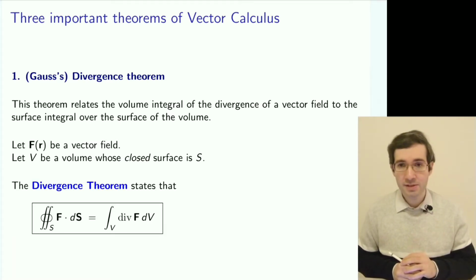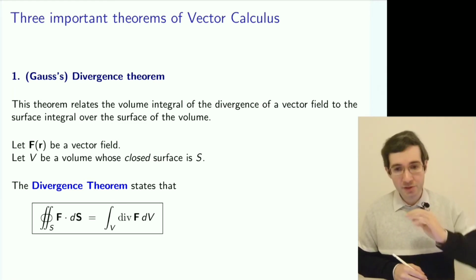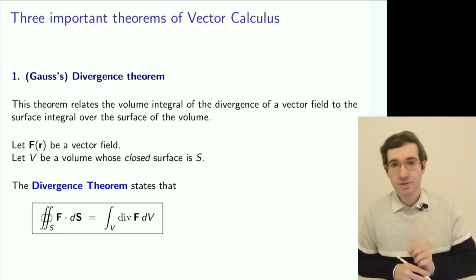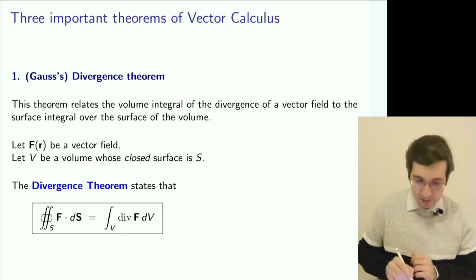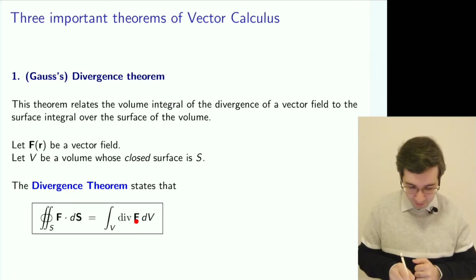The theorem states the following: if you take a surface integral over the surface of that volume, it's the same as to take the divergence of this field and then integrate it with respect to a volume. So take the volume integral of the divergence.